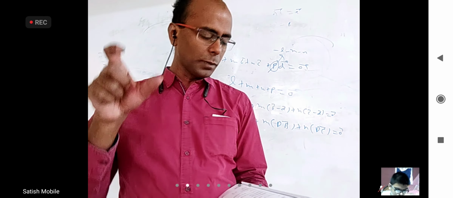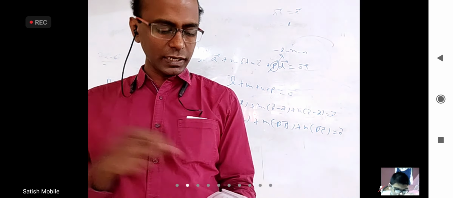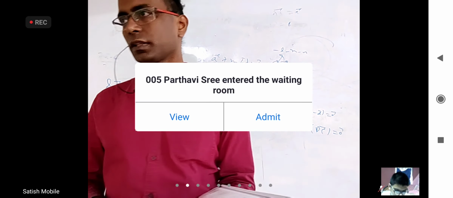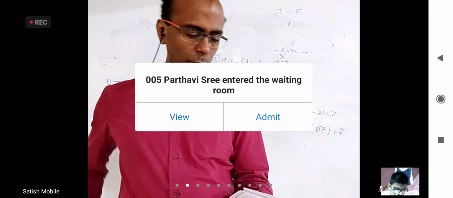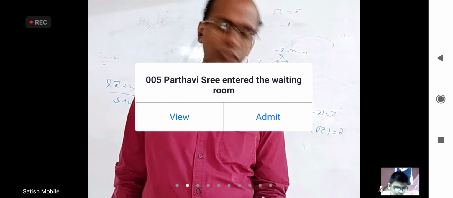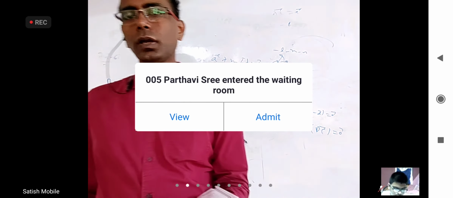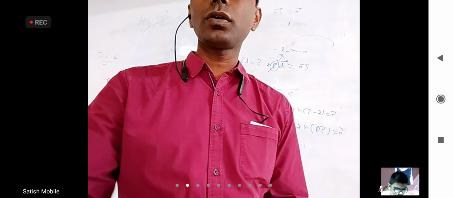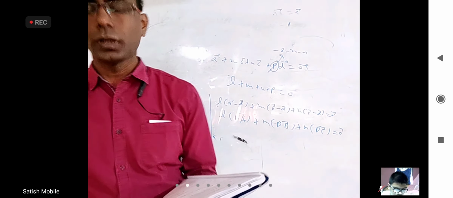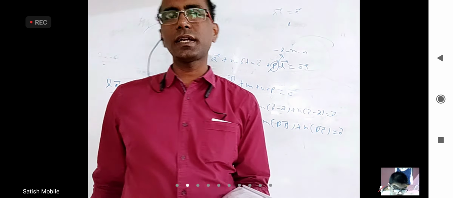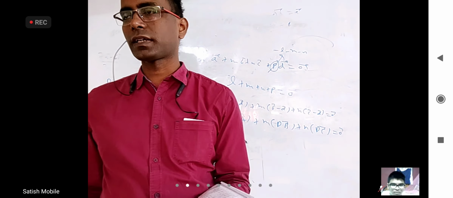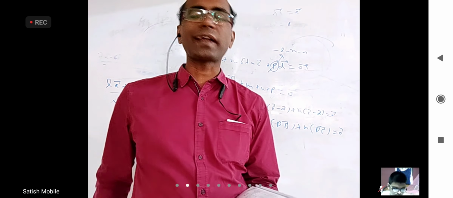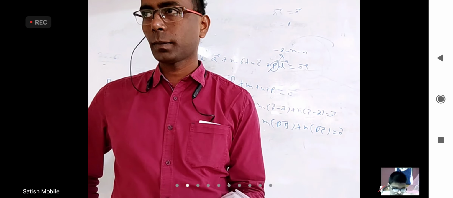Third one, you have to show that three points are collinear. They gave 3 points with position vectors. What they gave you are not vectors; they are position vectors of 3 points. You have to prove that they are collinear, and find the value of A. How will you check whether 3 points are collinear or not? No, for 3 points collinear, that 0 is not there in vectors. That is for 3 vectors to be coplanar, that is there.